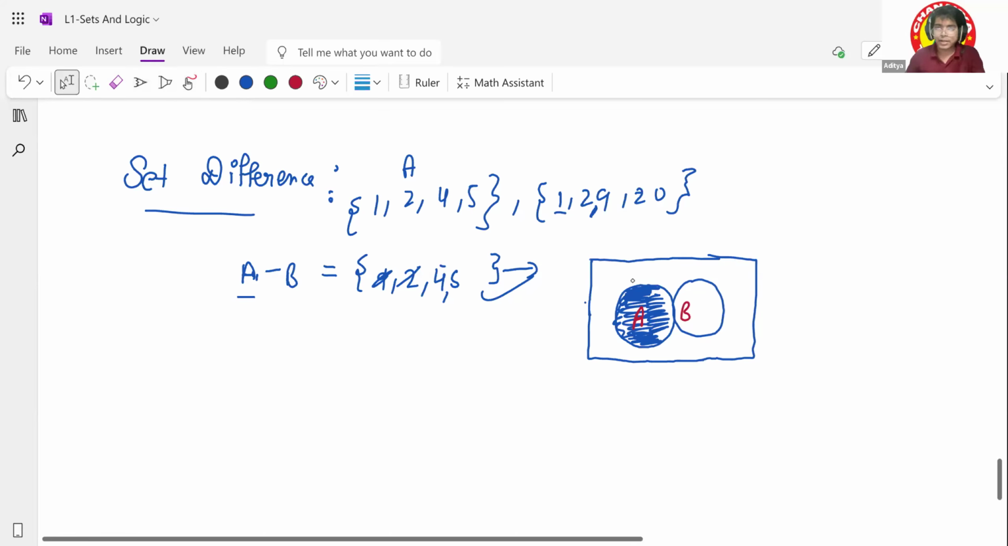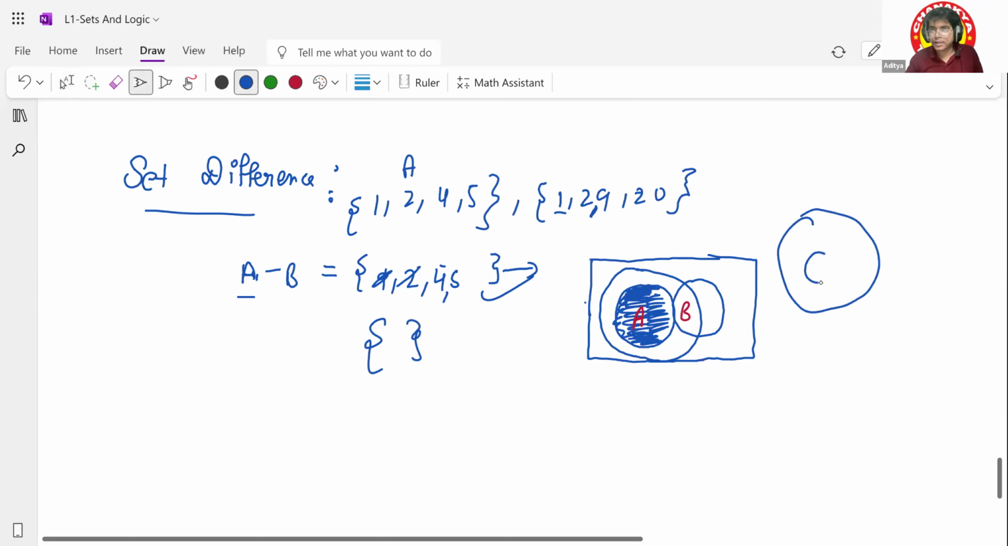Wait. You are saying that B is like this, right? The bigger box is B. Yes, sir. So then A minus B would be null. It won't contain anything because A is inside B, and you want to remove B itself, so the final set will contain nothing. Understood? Yes, sir.